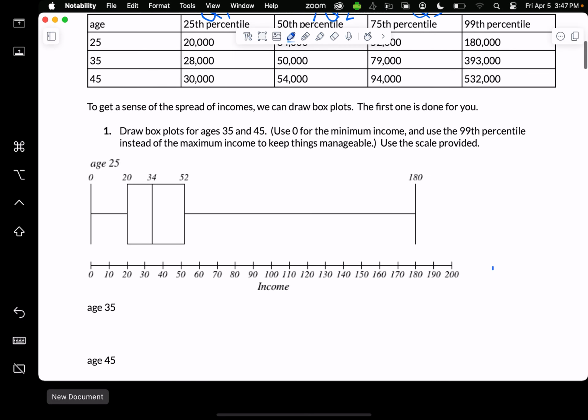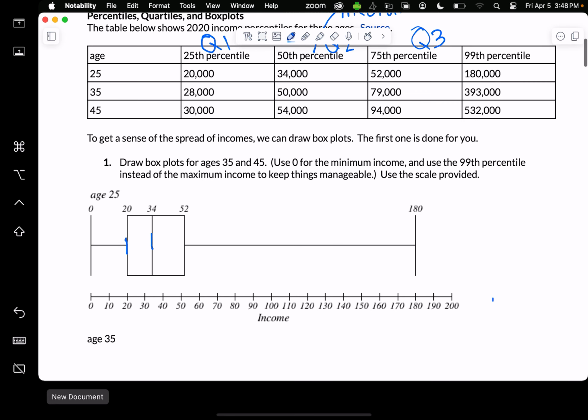Okay, so we need this information to reference, but the first box plot has been drawn for you. So here's the 25th percentile. Here's the median income. And here is the 75th percentile.